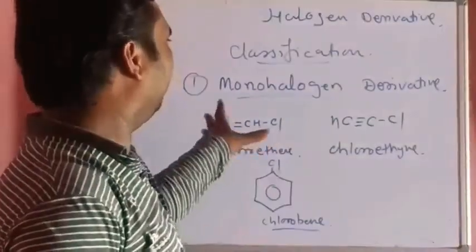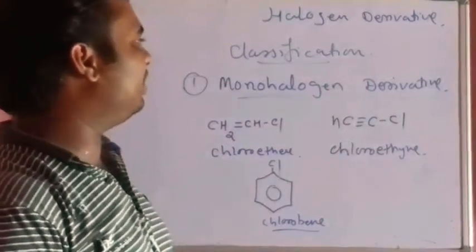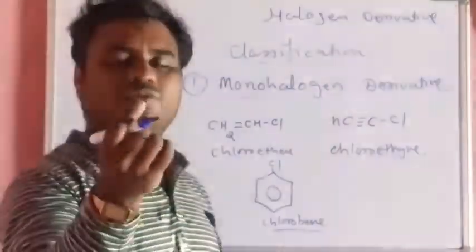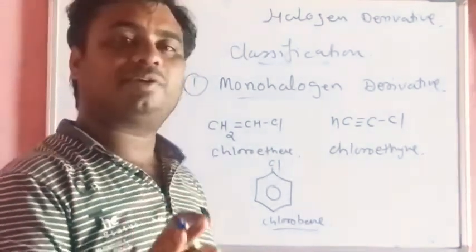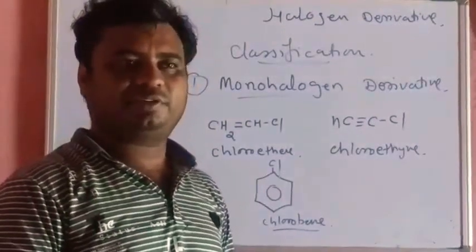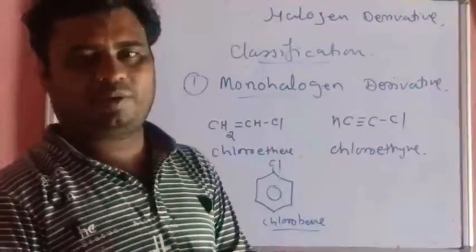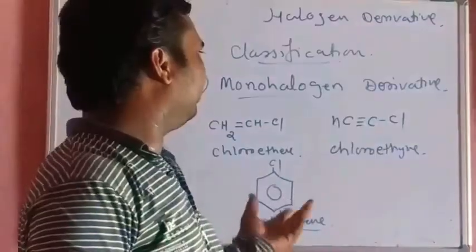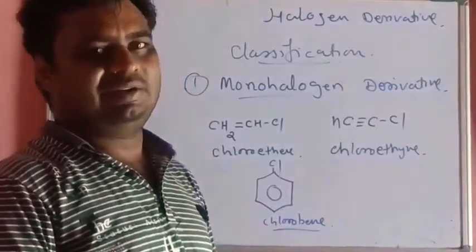So understand, this is the monohalogen derivative, containing only one halogen atom attached to the corresponding hydrocarbon. The hydrocarbon may be saturated or unsaturated, either aliphatic or aromatic, that is alkane, alkene, alkyne or arenes.